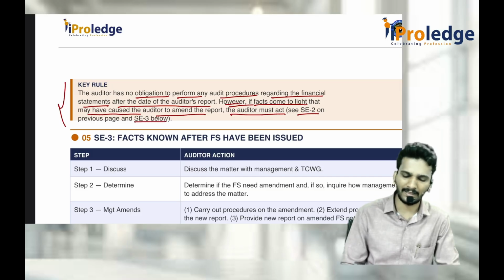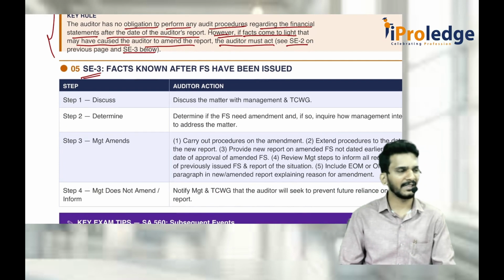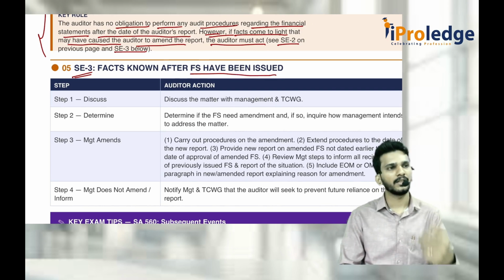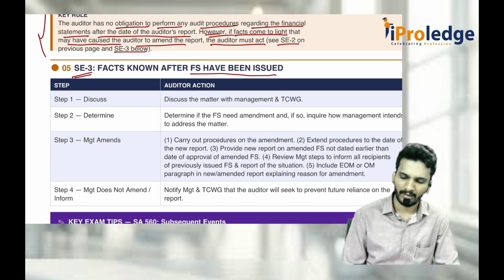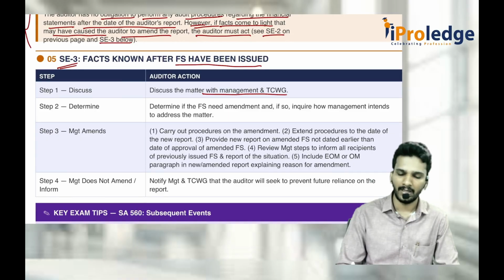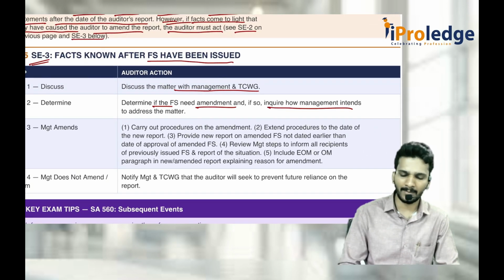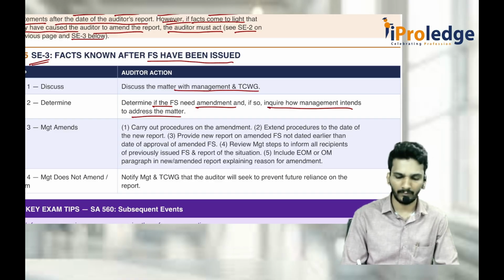SE2 as well as SE3 is there. What is SE3? SE3 is almost the same as SE2. But here the only difference is that the financial statements have been already issued to the shareholders or users of the financial statements. Then same thing, discuss the matters with the management. If the management amends the financial statements, inquire how the management intends to address the same. Check whether the financial statements require amendment. If yes, ask the management how they want to deal with it.